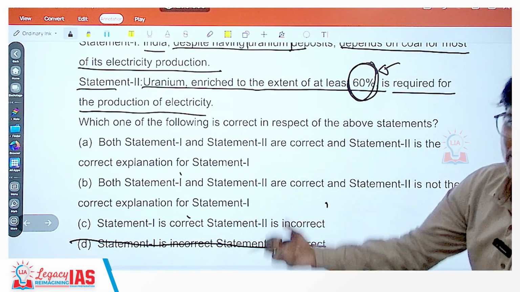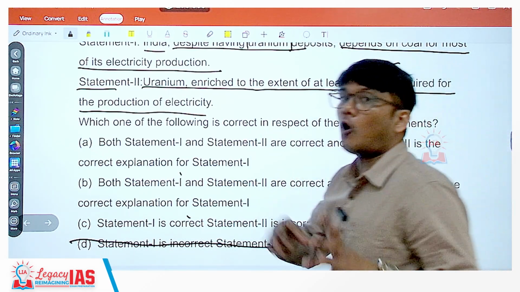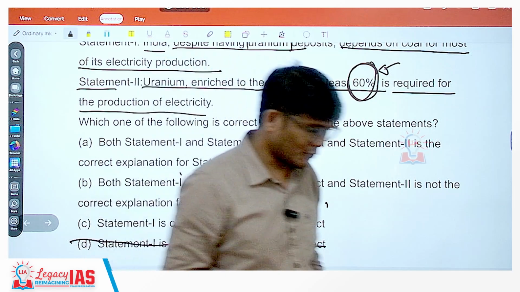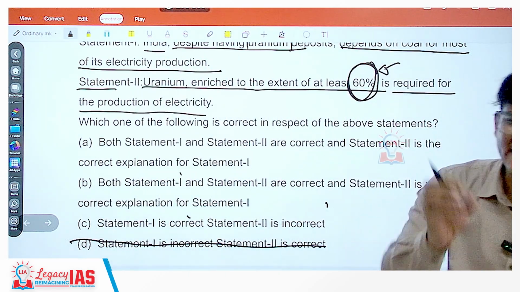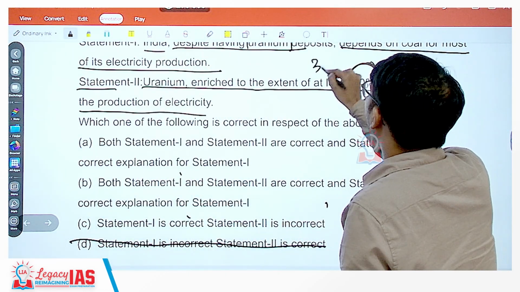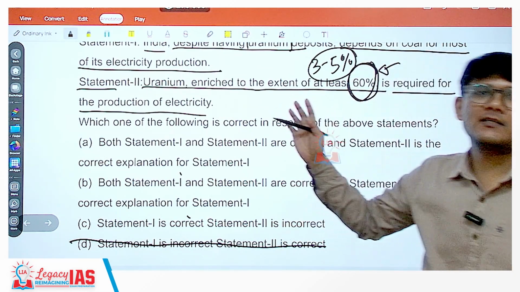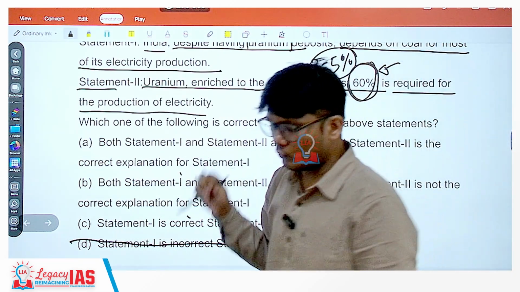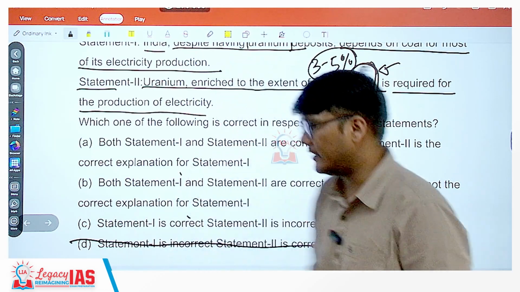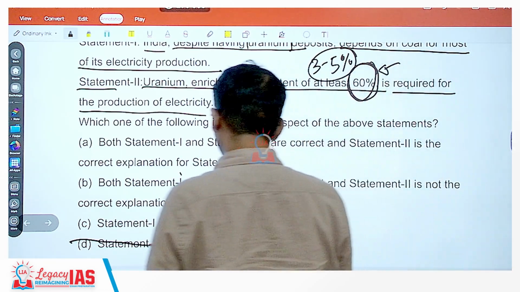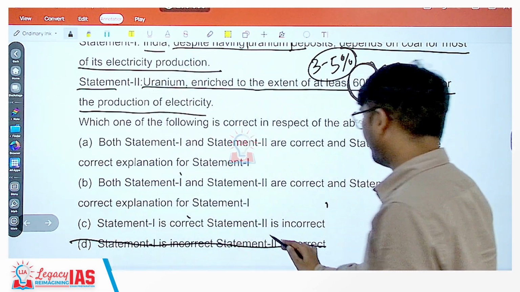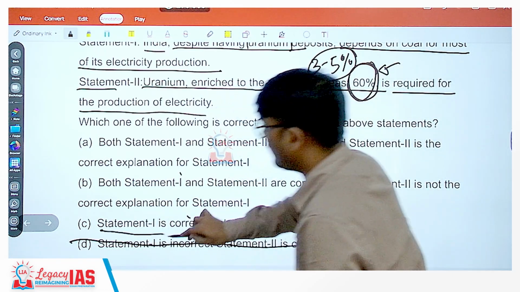So now what is the actual thing? The actual thing is you do not require 60% enriched uranium. All you need is 3 to 5% enriched uranium. That is the enrichment level you require for uranium to generate electricity. So statement 2 is incorrect and statement 1, as we know, is the correct statement.